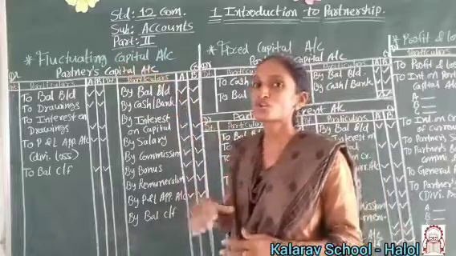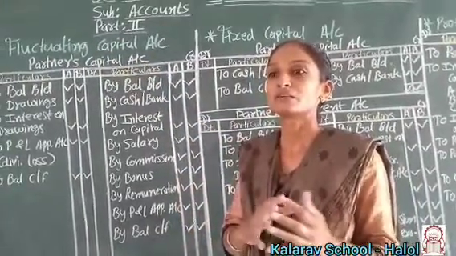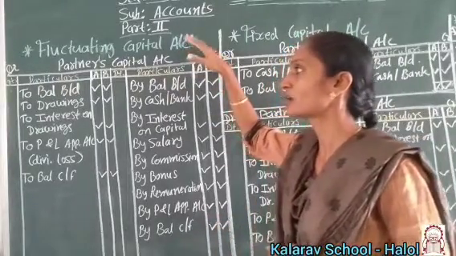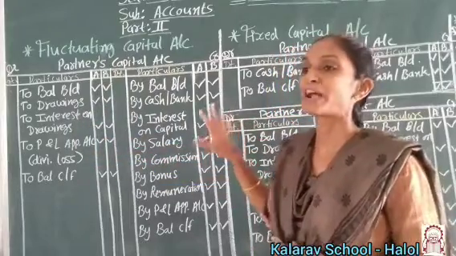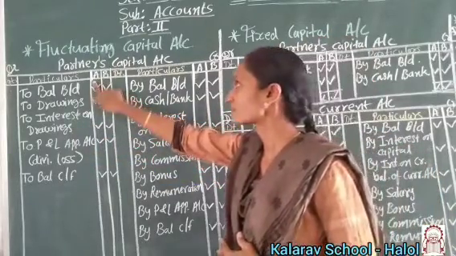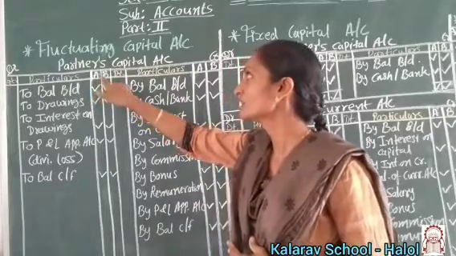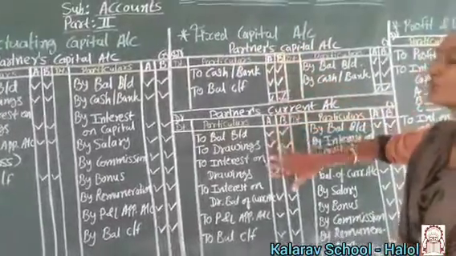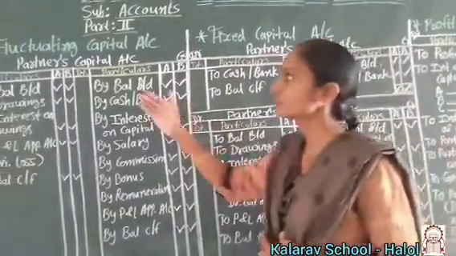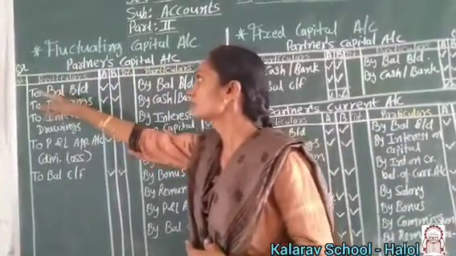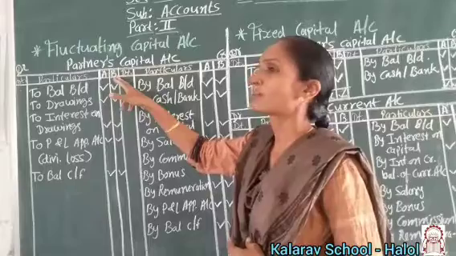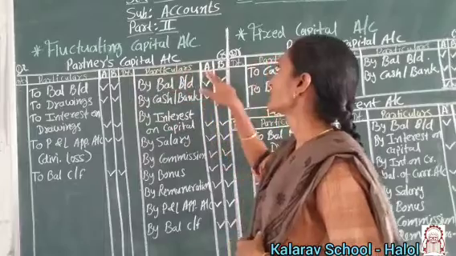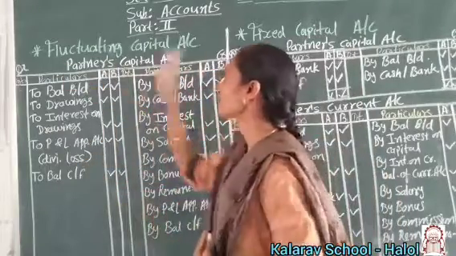First is the fluctuating capital account. Fluctuating itself means making changes in the capital. So whenever we make a fluctuating capital account, we have to make the partners' capital accounts. Suppose I have made A and B partners over here, whereas in the fixed capital account we have to maintain two parts. So we continue: start with date, particulars, A, B. Suppose two partners are there. Then date, particulars, A and B, on two sides, debit and credit.